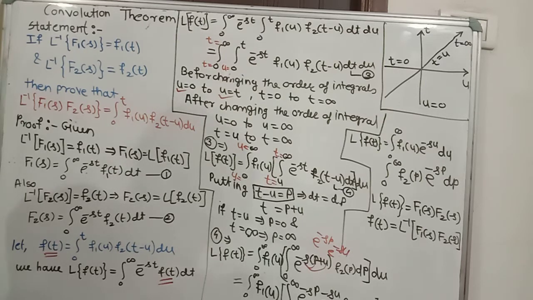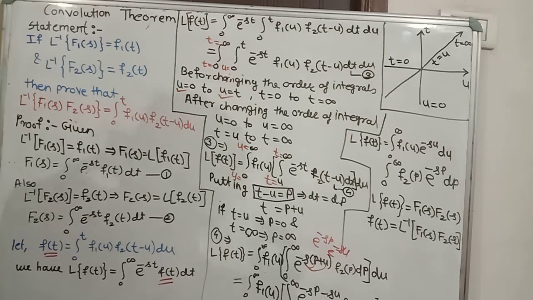Now it is very simple to prove the Laplace transform, because we get each function in two forms. There are two integrals having 0 to infinity, two exponentials which are separated by variable, and two functions having a function of u and p respectively. So in the next step we